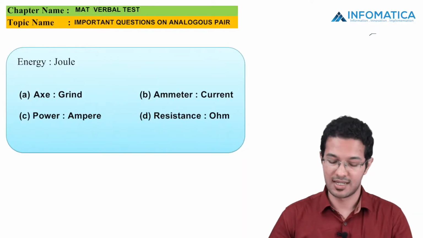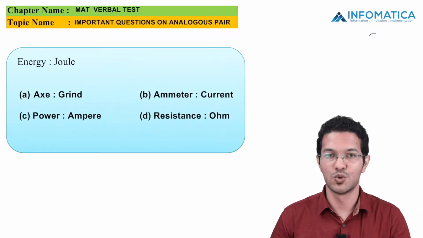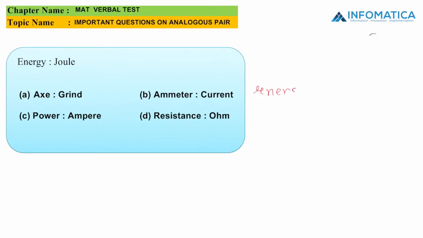The first MCQ says that energy is related to joules. So let us find out the relation. We know that the unit of energy is joules. So if we check all the options, we understand that option D, which is resistance is related to ohms, is nothing but the right answer. The unit of resistance is ohms.